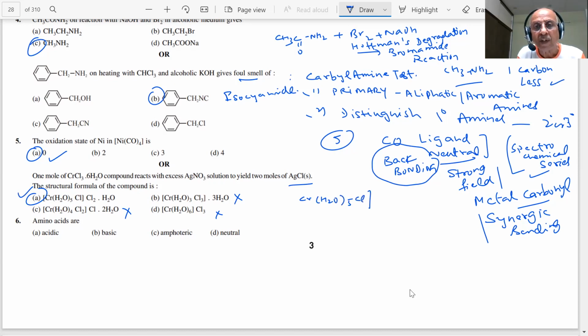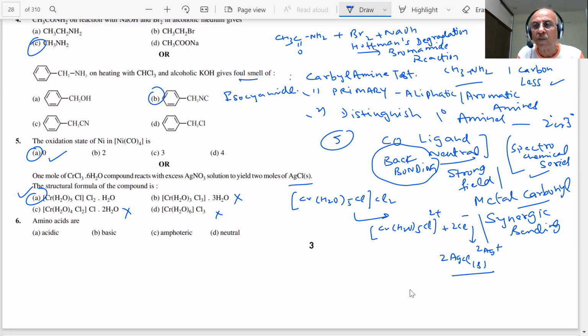In [Cr(H2O)5Cl]Cl2, students, Cl2 will dissociate into [Cr(H2O)5Cl]2+ and 2 Cl minus. So it will react with 2 Ag plus to give 2 moles of AgCl.